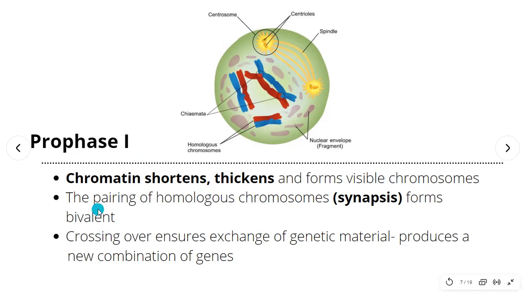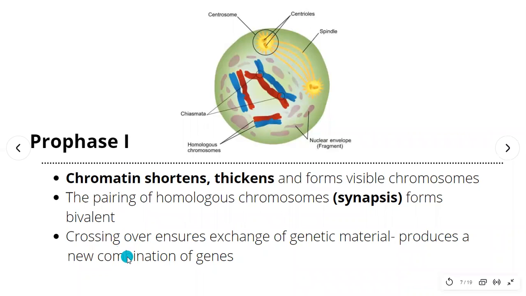And then there are important keywords here for prophase 1. The first is the pairing of homologous chromosomes. Homologous chromosomes are chromosomes that have the same size and same length. So this is a pair of homologous chromosomes, you see the blue color and also the red color. The pairing of these is a process known as synapsis. You see, they pair together, and this is known as synapsis, and we form a bivalent. So the process of synapsis forms this whole structure here, which we know as a bivalent.